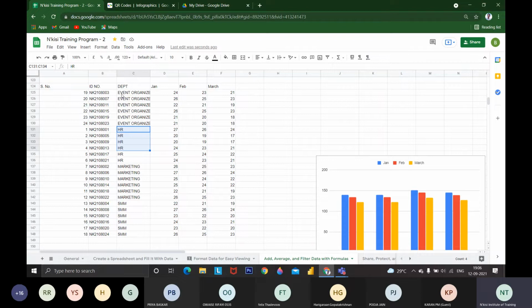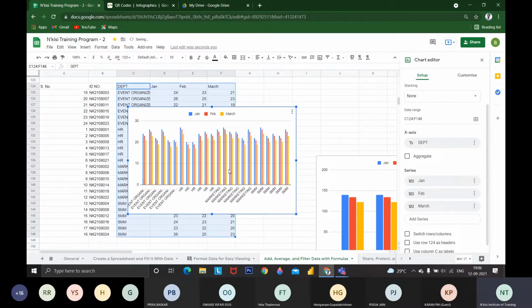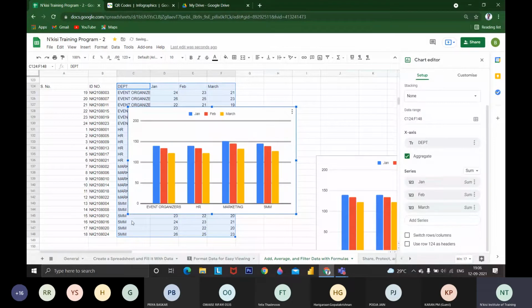If I want to represent it in a chart format, we could do that. Just click this data and insert, and you could find the charts option here. If you click this chart, you will get charts like this. I want event organizer to be collaborated, so you can aggregate it.